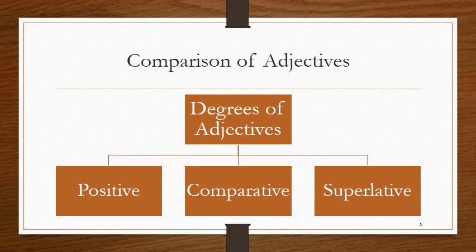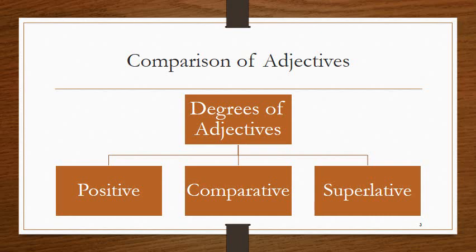For example, if I say Rakesh is a bold boy, so here bold is an example of the positive degree of adjective. The next is the comparative degree. Comparative degree of adjectives is used to compare differences between the objects they modify. For example, if I say Rakesh is bolder than Mohan, then bolder is a comparative degree of adjective.